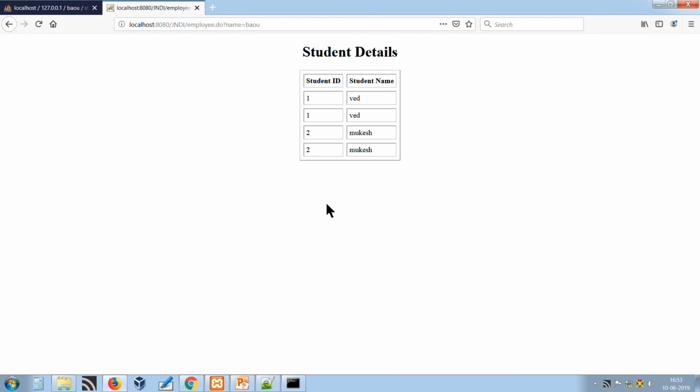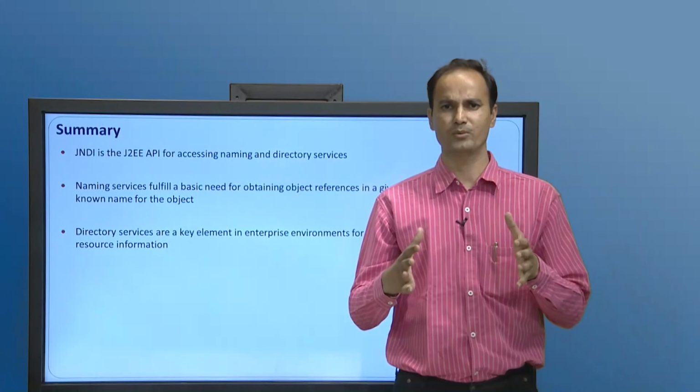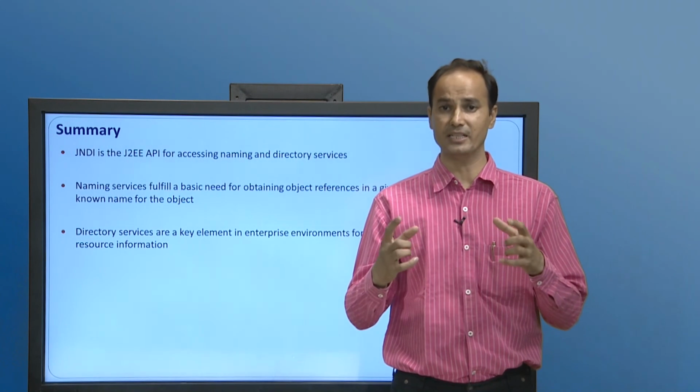I hope that this session has cleared your concept regarding JNDI and its applicability in the Java environment. After discussing and learning the implementation of JNDI in Java programs, I hope you have cleared your concepts regarding JNDI.